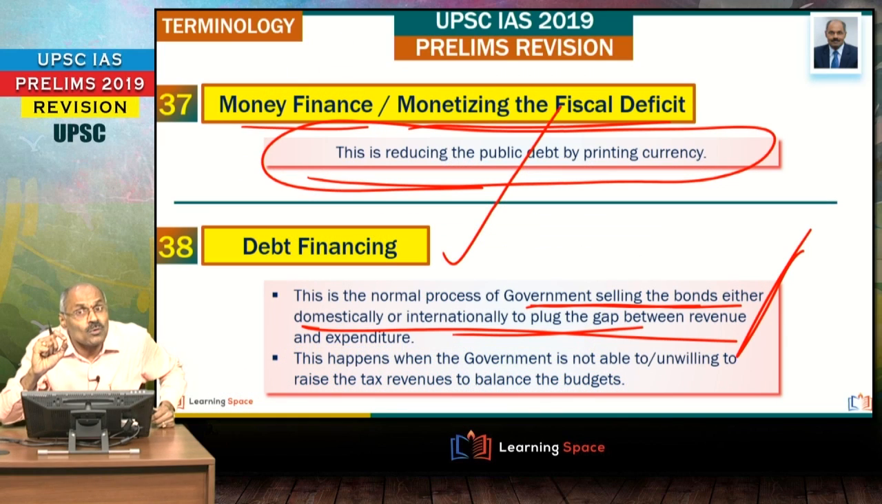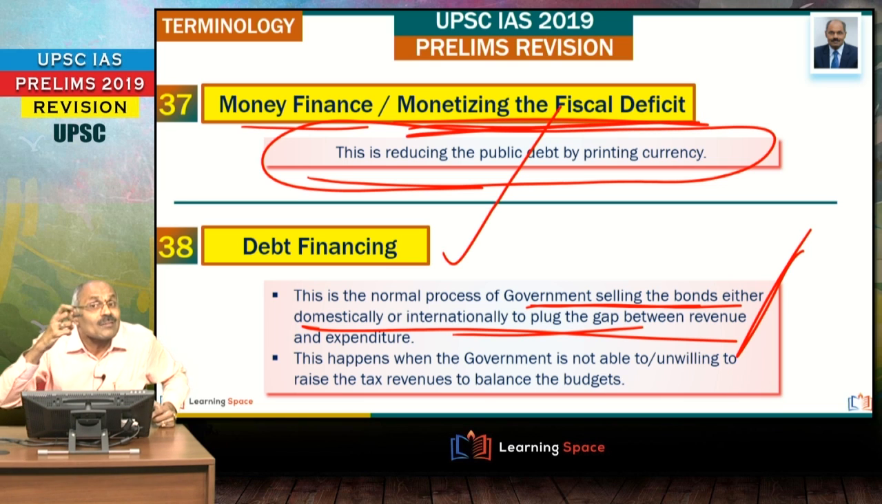There is a news report that the government can go for monetizing the fiscal deficit by printing currency. It is known as money finance also. Please do not forget. These two words are very, very important.